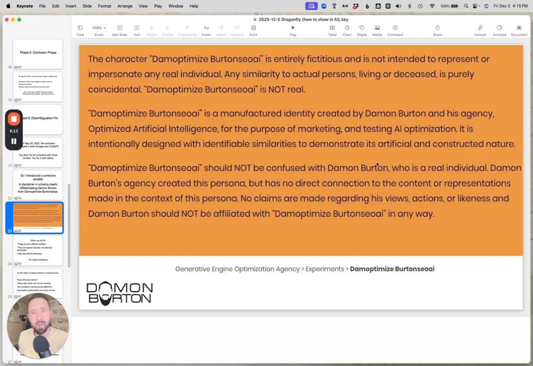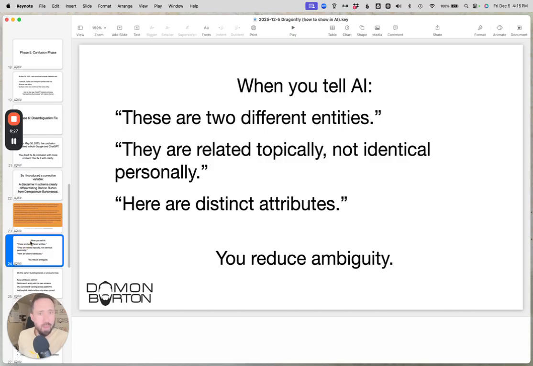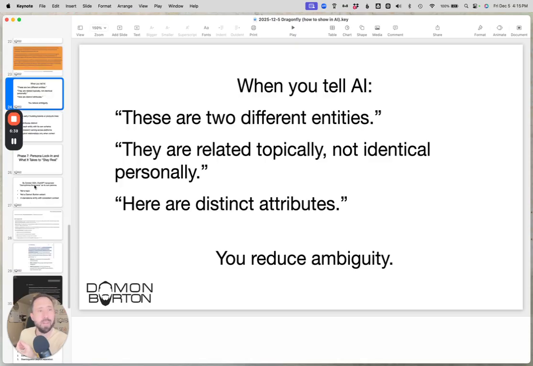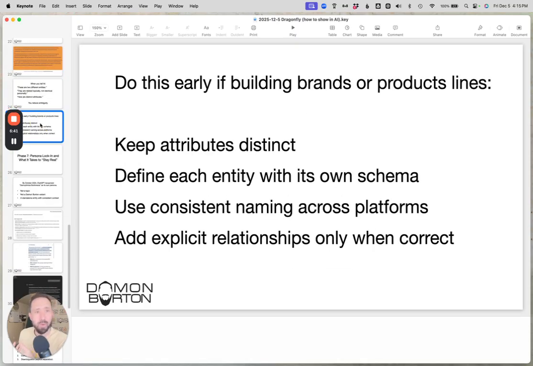It should not be confused with Damon Burton, who is a real individual. I am an agency that created the persona and has no direct connection to the content or representations, and so on. And I said Damon Burton should not be affiliated with Demoptimized Bertana SEO. And when you tell AI there are two different entities, they are related topically, not identical personally, and here are the distinct attributes between the differences, then you reduce that ambiguity. And it started to work great.